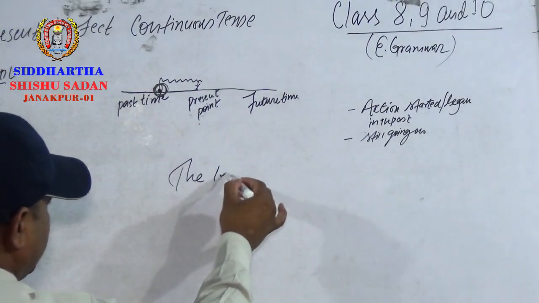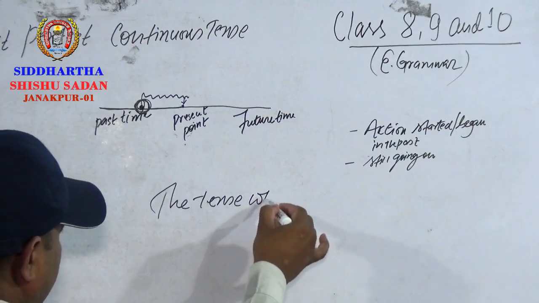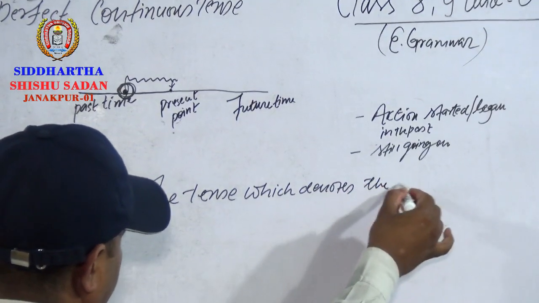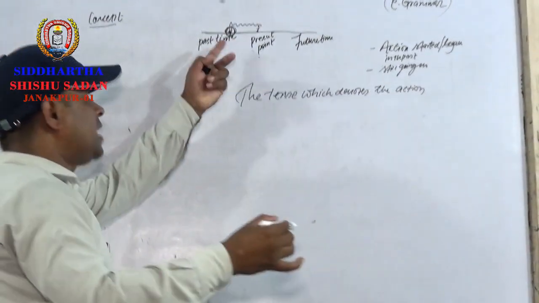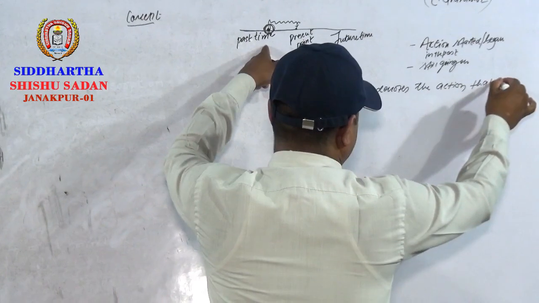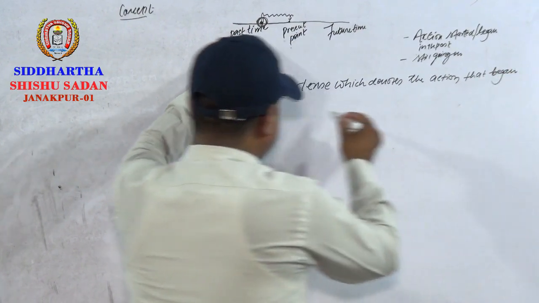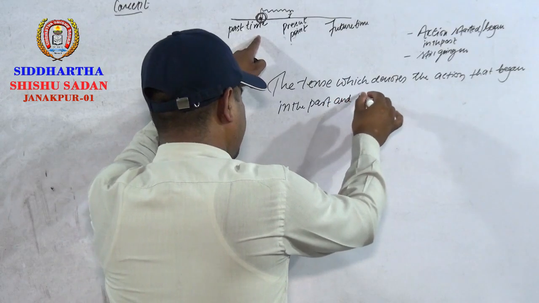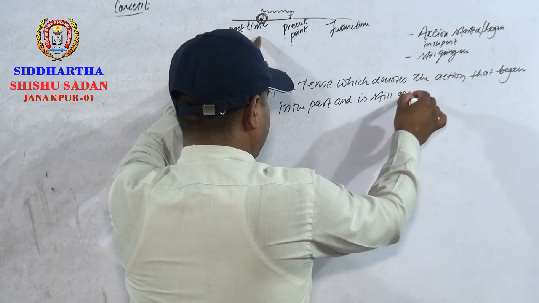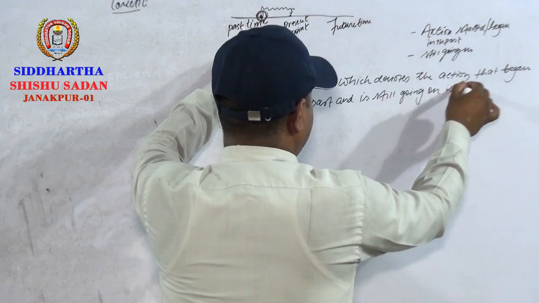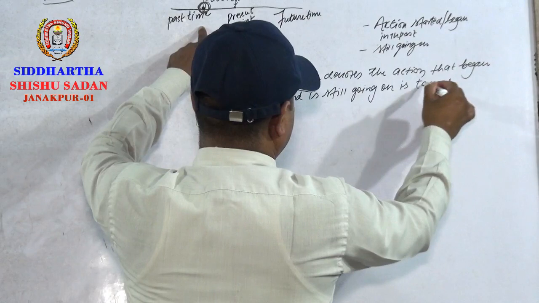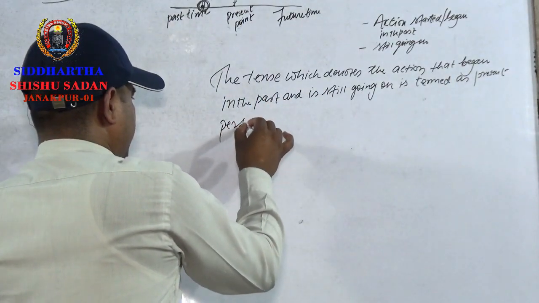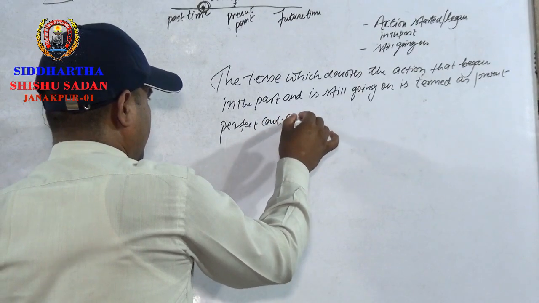The tense which denotes the action that began in the past and it is still going on is termed as present perfect continuous tense.